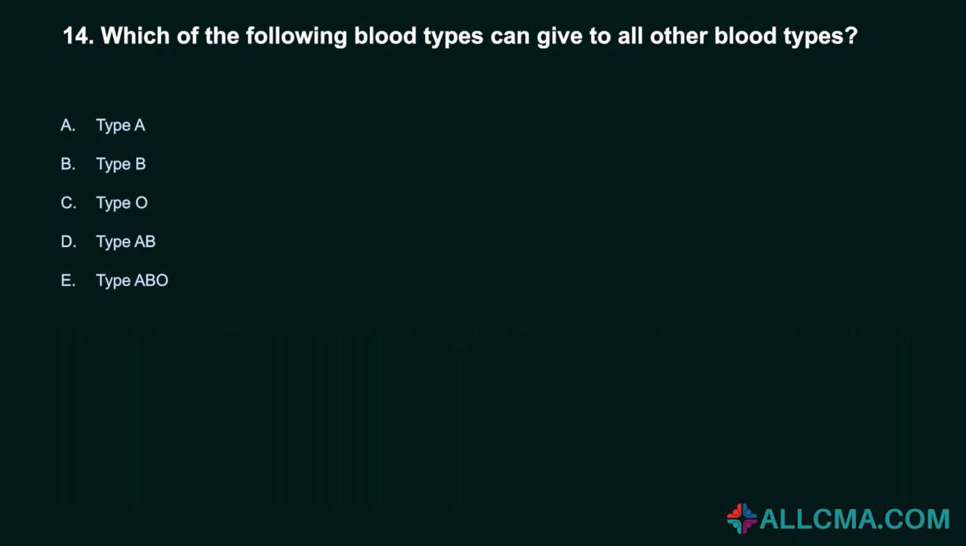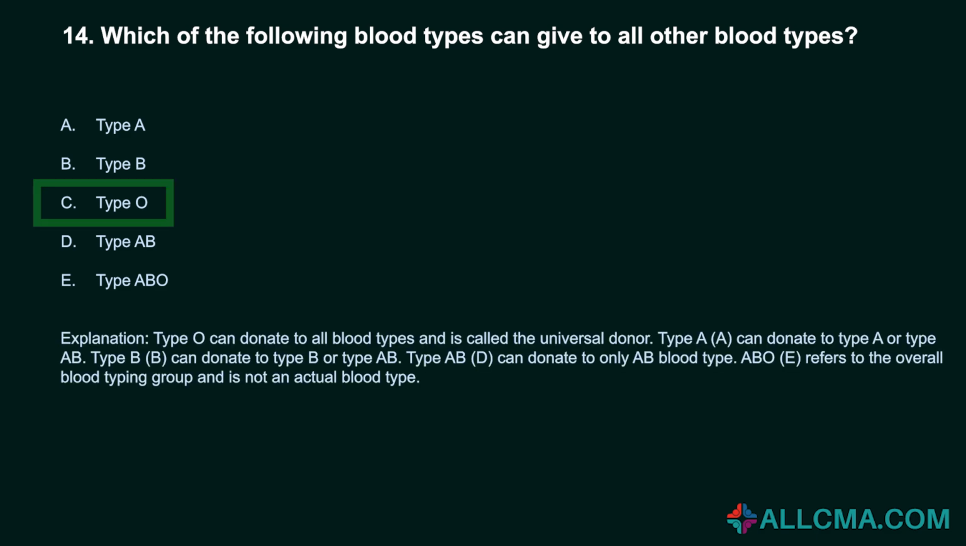14. Which of the following blood types can give to all other blood types? A. Type A. B. Type B. C. Type O. D. Type AB. E. Type ABO. Correct answer, C. Type O. Type O can donate to all blood types and is called the universal donor.